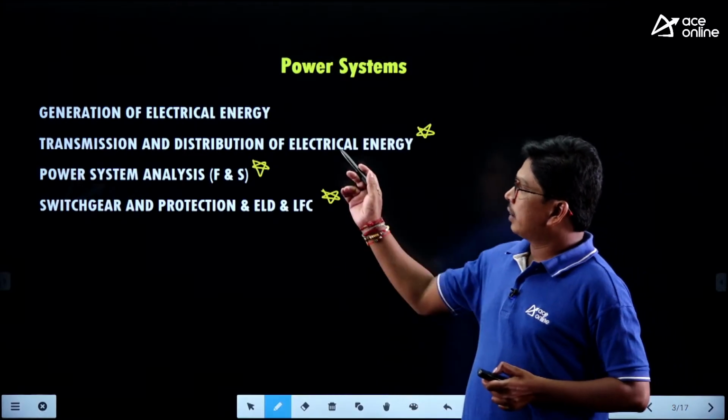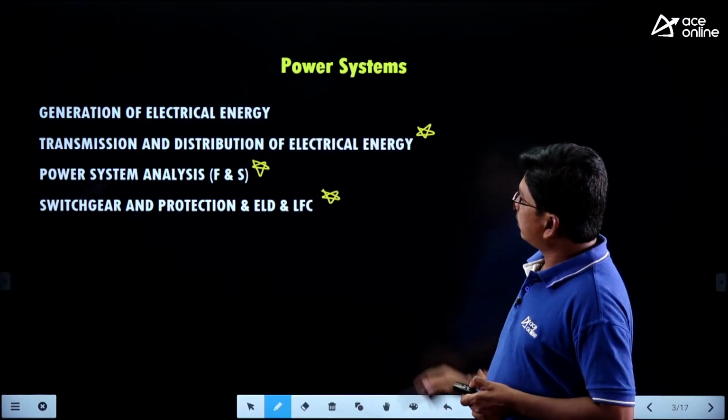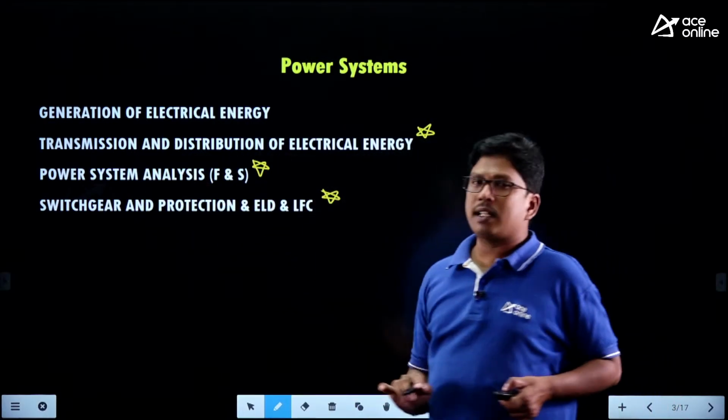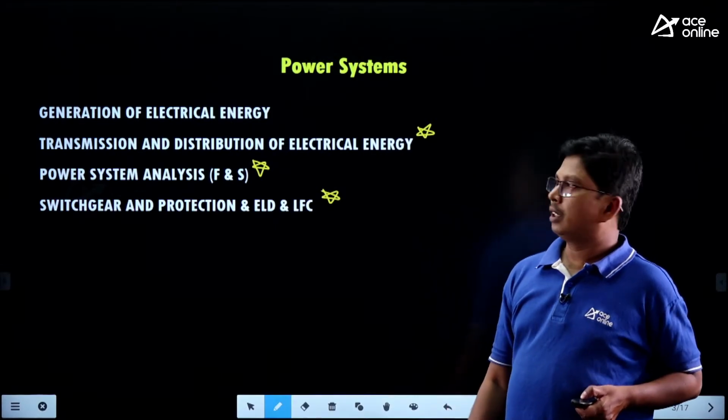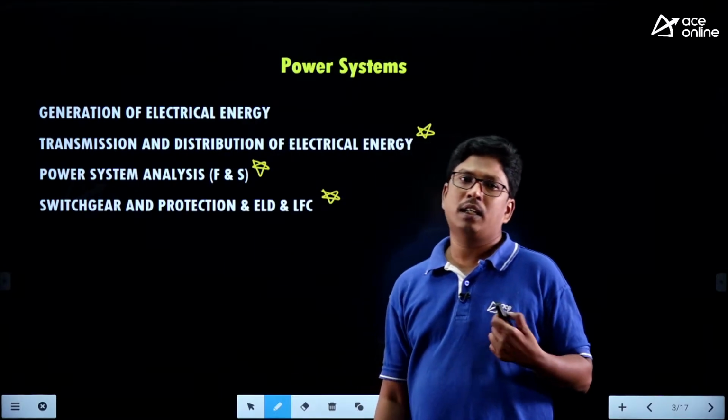Clear everybody? Now coming to the details, we call power system analysis the first part, transmission and distribution the second part, and switchgear and protection the third part.